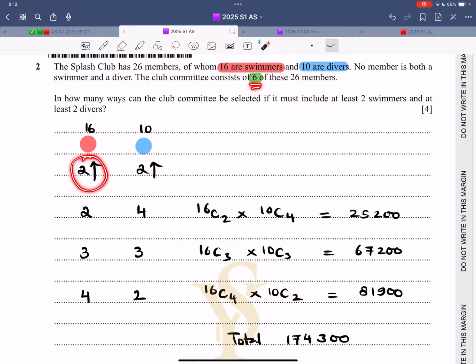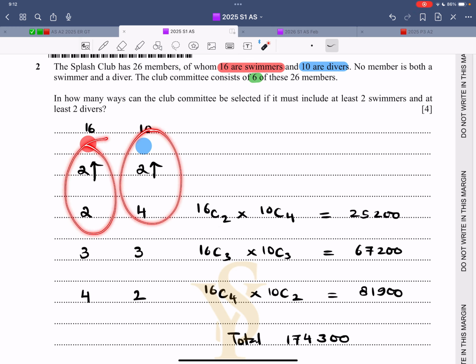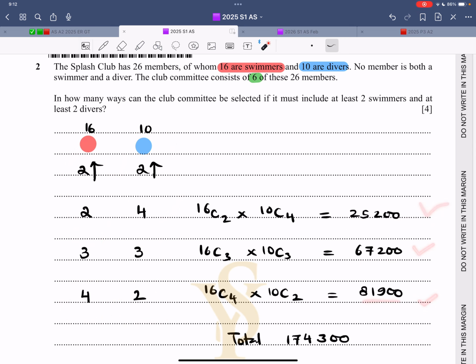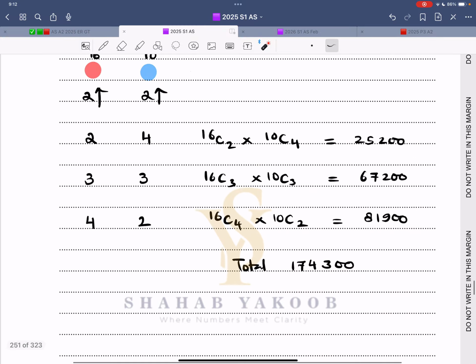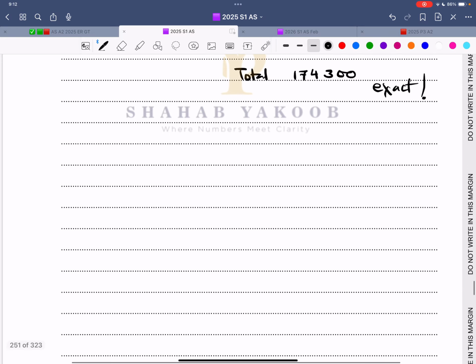So I have written it over here, at least 2, at least 2. If I fix this at 2, I have to make it 4. If I fix this thing at 3, I have to make it 3. If I fix this up at 4, then this has to be 2. So select the swimmers from the swimmers. So that is 16C2 × 10C4, 16C3 × 10C3, 16C4 × 10C2. These are all the different options. Of course, this is a question of selection. Add it up. That is an exact answer. Leave the answer in the exact form.